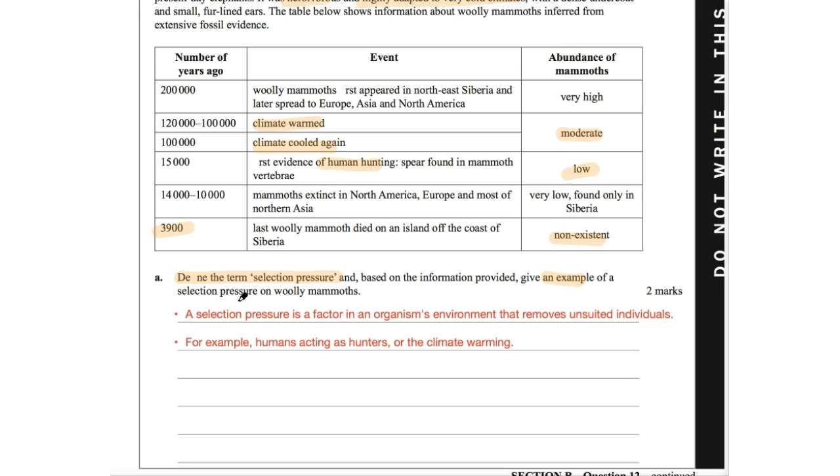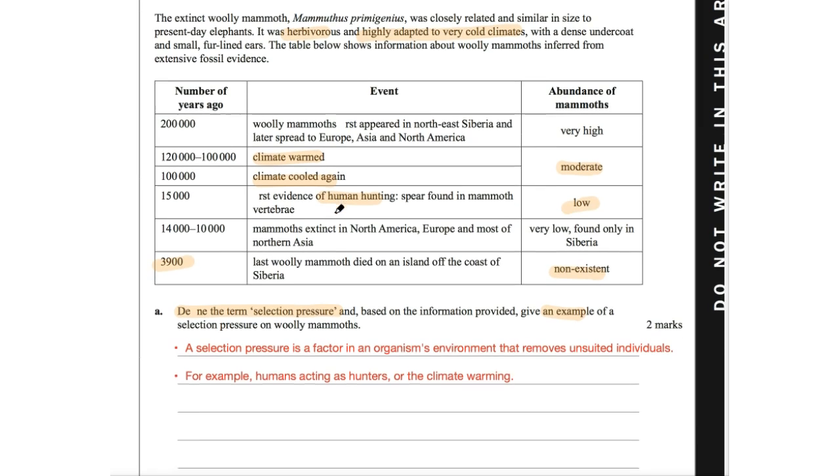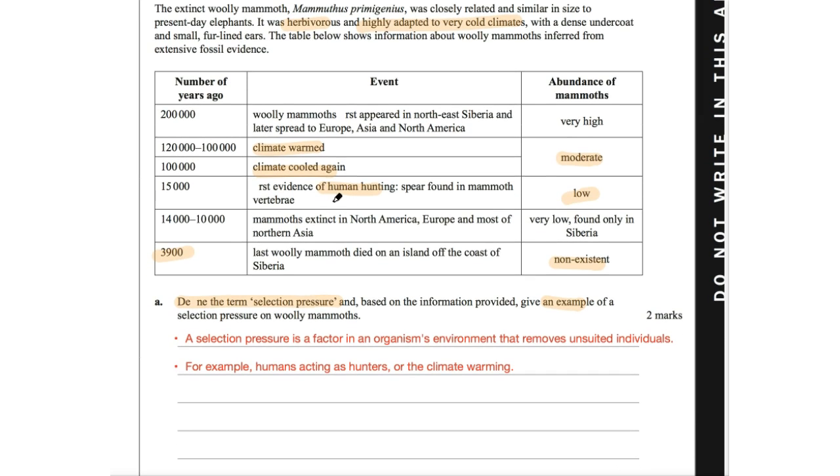A selection pressure is a factor in an organism's environment that removes unsuited individuals, and I would put that in my summary notes, or the notes that I've accumulated. Now, that's the definition they've given us, so we want to look towards it. We know that a selection pressure is just the idea of an environmental change that might have a negative impact upon that population. So what would that be? We could actually use two here that I can see. The climate warming, given that, when we go up to the information, they were highly adapted to very cold climates. So we could say the climate warming would be a selection pressure, but the most obvious one would be human hunting. So humans acting as hunters would definitely be a selection pressure.